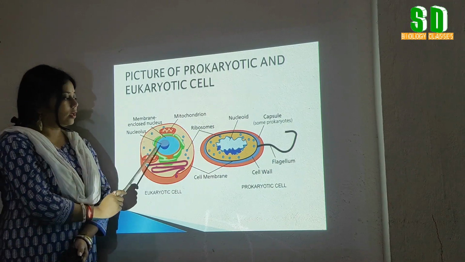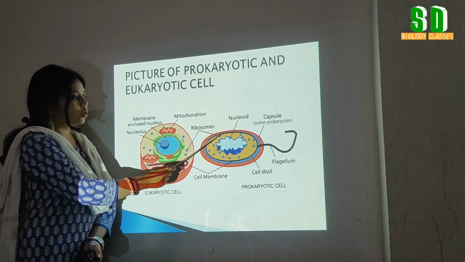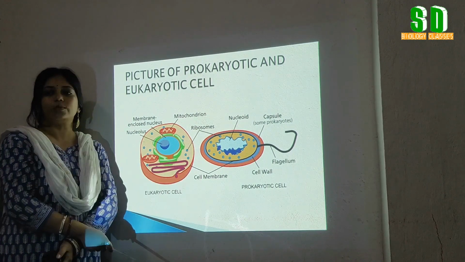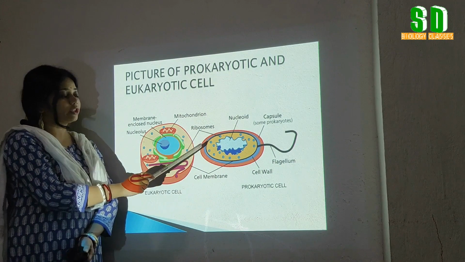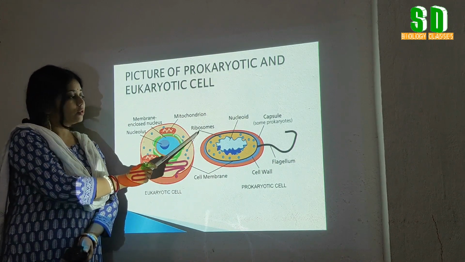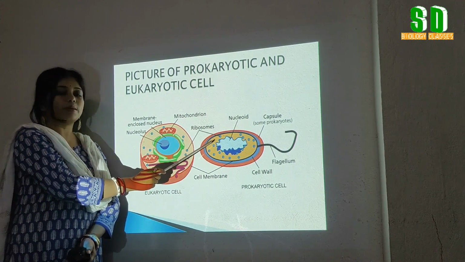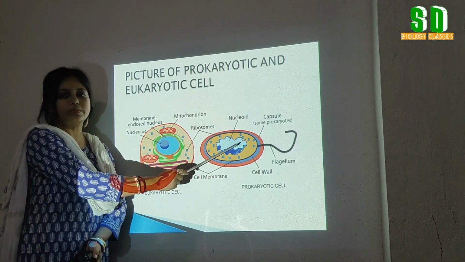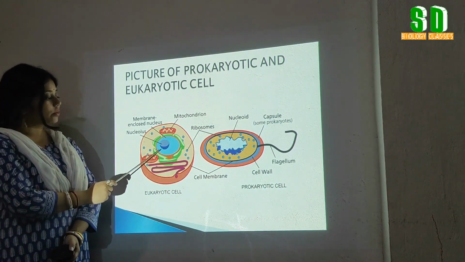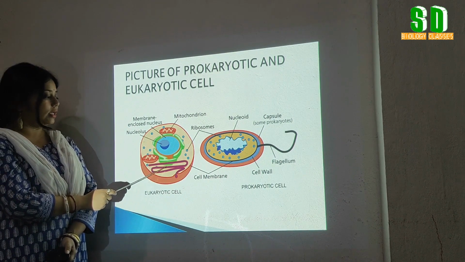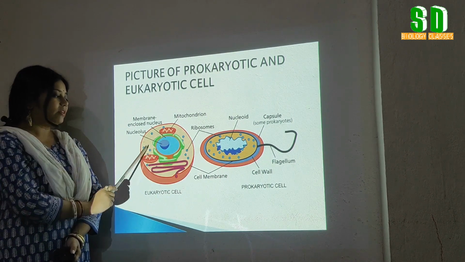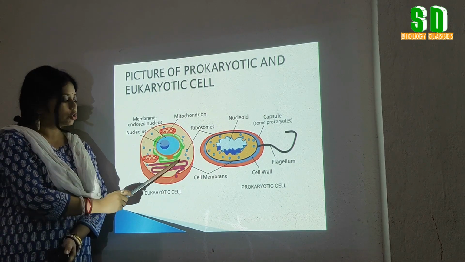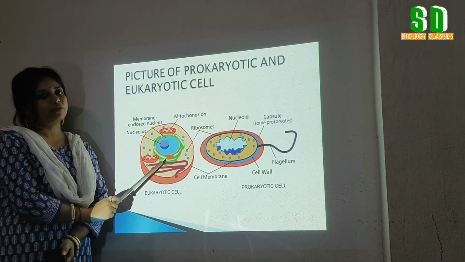Now next to the nucleus, these small circular structures are called the ribosomes. Ribosomes do not have any membrane. So these cell organelles are present in the prokaryotic cell, but they remain scattered in the cytoplasm. Whereas in case of eukaryotic cell, the ribosomes may be scattered in the cytoplasm, and in most cases they remain attached to the endoplasmic reticulum.